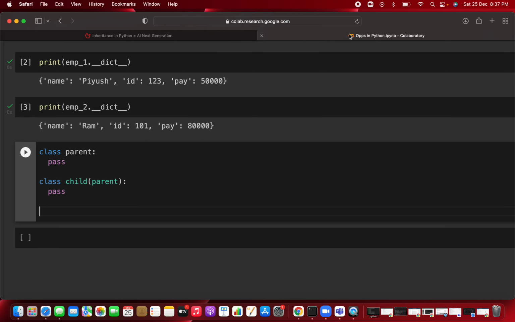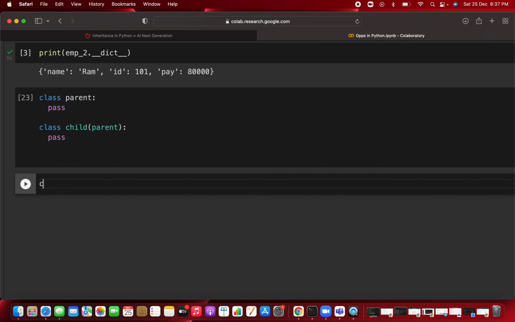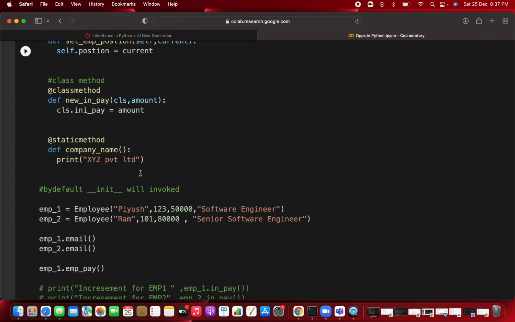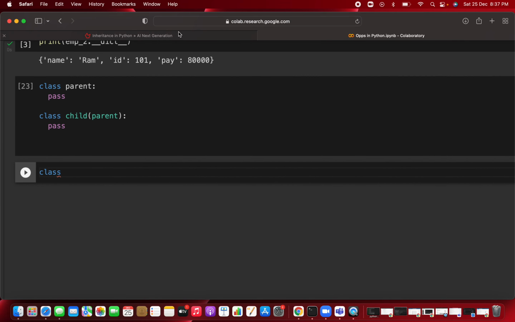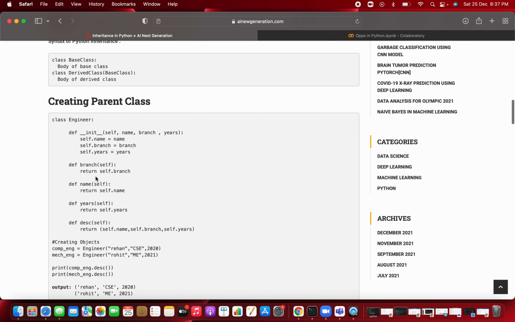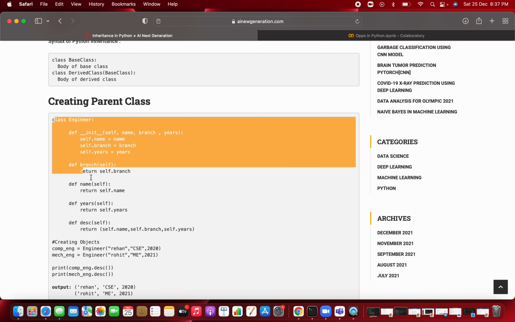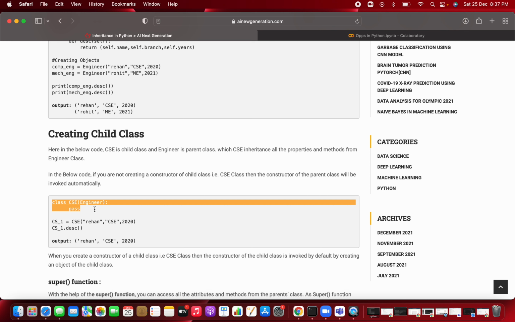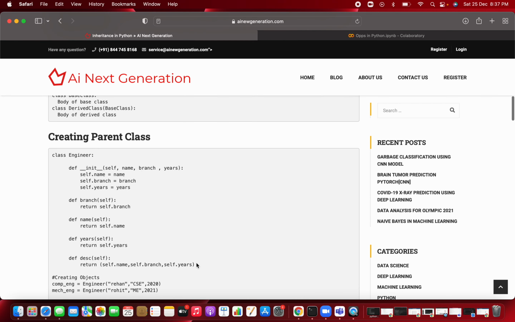Clear? Suppose you are creating a class. We have already created the class of the engineer, that is the employee. I have taken the example of the engineer, and this is my blog, you can read about it. We have already created the engineer class, which is the parent class, and then we created another child class, and from that we use all the properties, that is the attributes and methods of the parent class which has already been created.